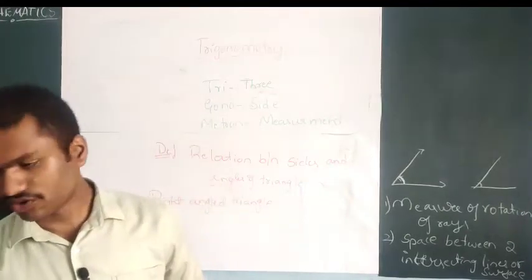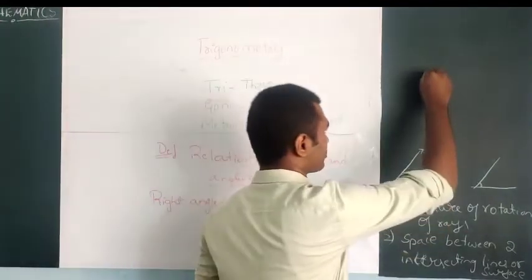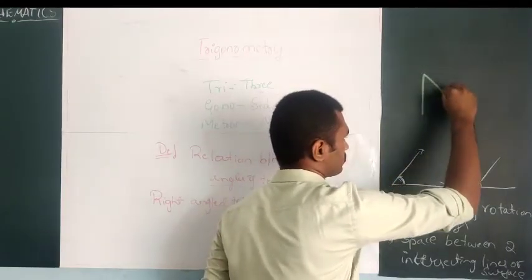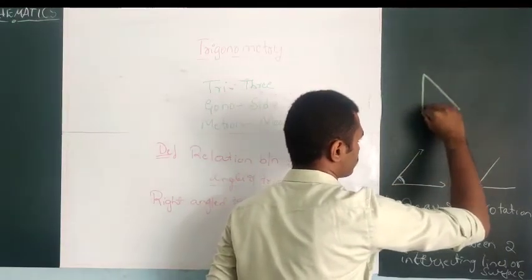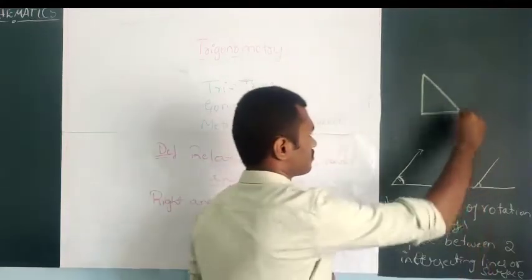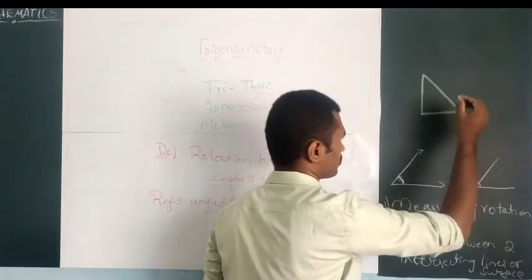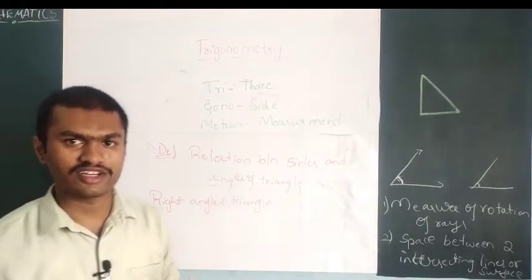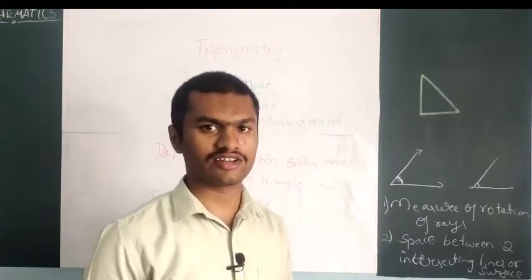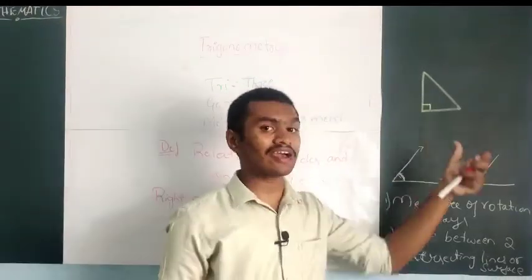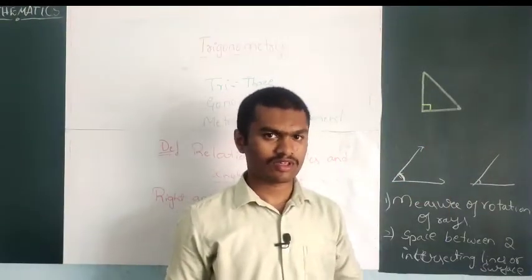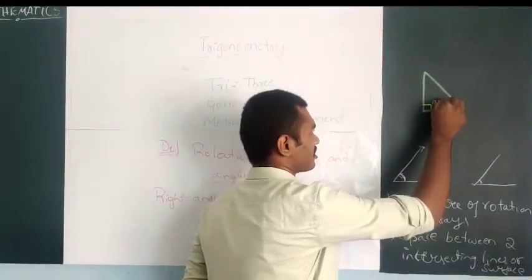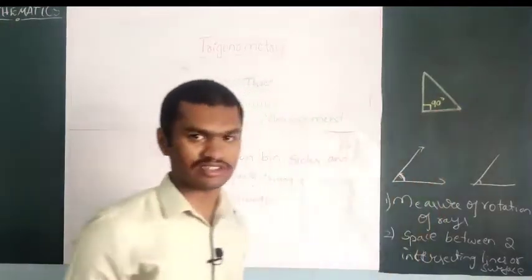A right angled triangle will look like this. It is called a right triangle. Why is it called a right angled triangle? Because one angle of the triangle is 90 degrees.